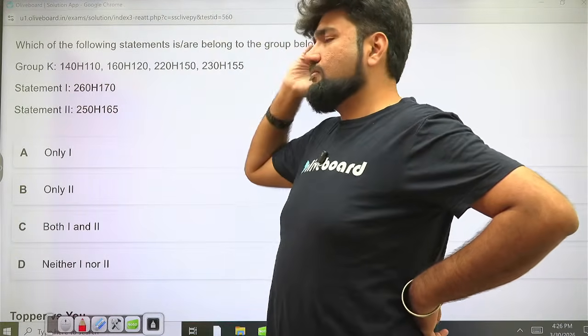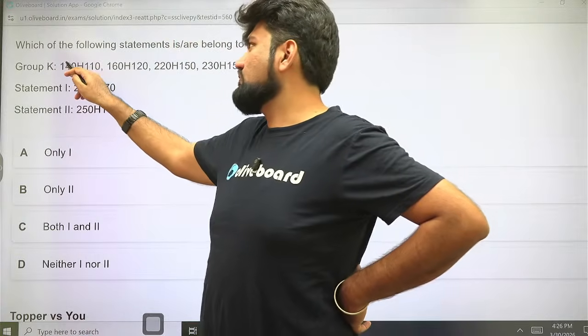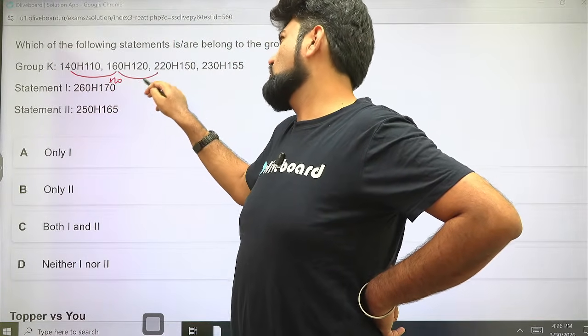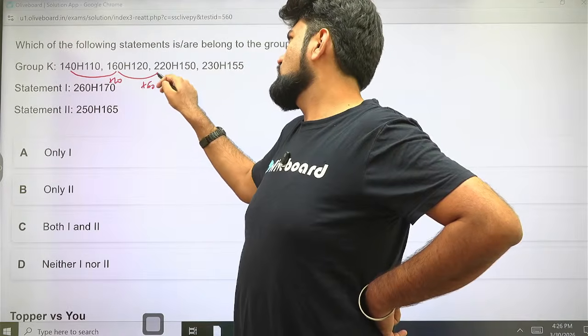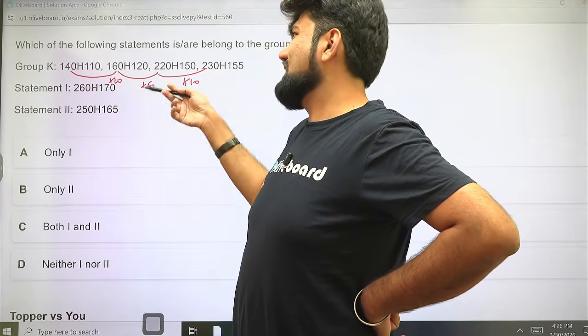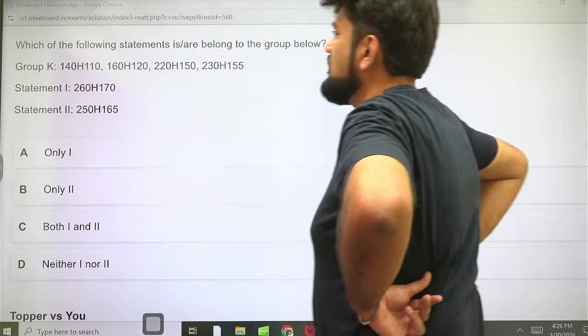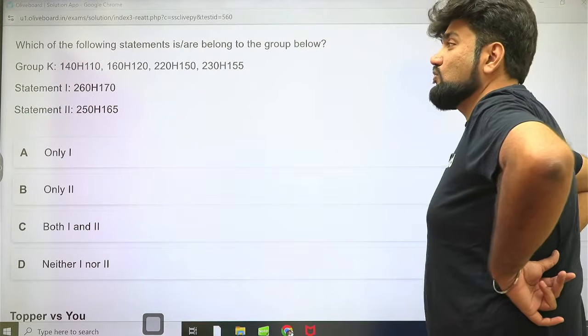So a lot of us, by habit of letter series, tend to go like this: 140, 160 plus 20, 160, 220 plus 60, 220, 230 plus 10. But this does not make any sense. Then we start looking at the differences that may be, okay, anything else which can be of use.